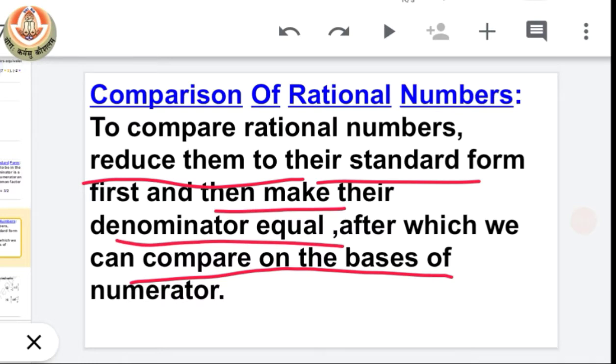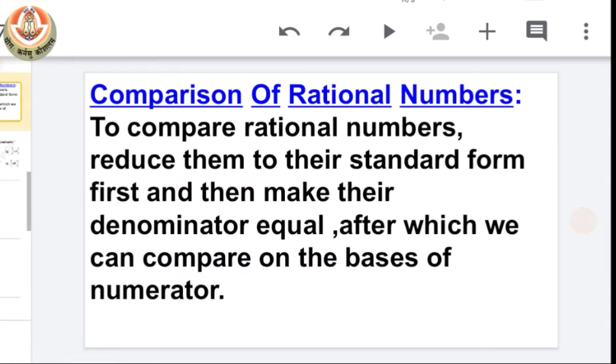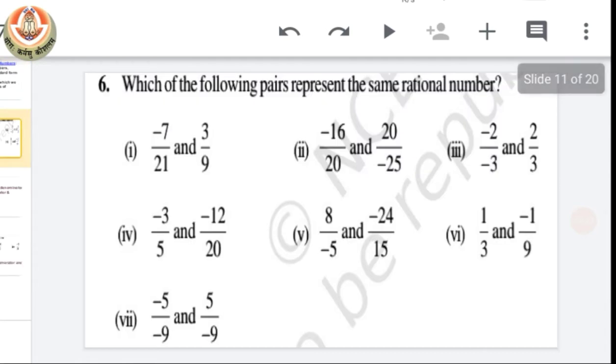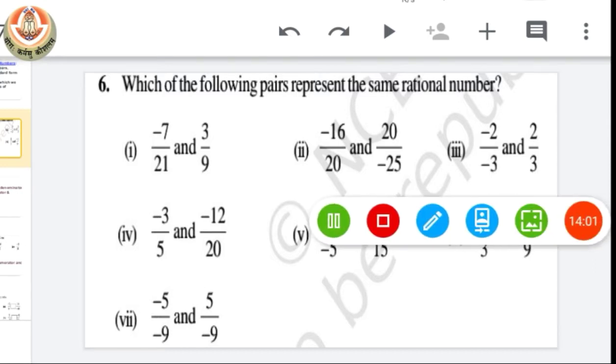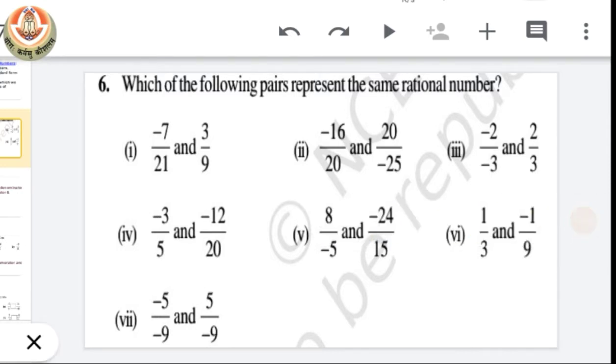Now let's do few questions related to these types of topics, so you will get all the things clear easily. So you can see here, this is question number 6 from exercise 9.1, in which from the following given pairs, we have to find same rational numbers. Same means which pair has the equal value.